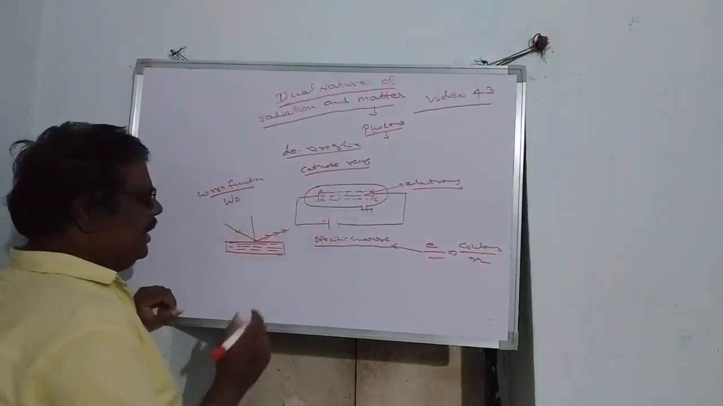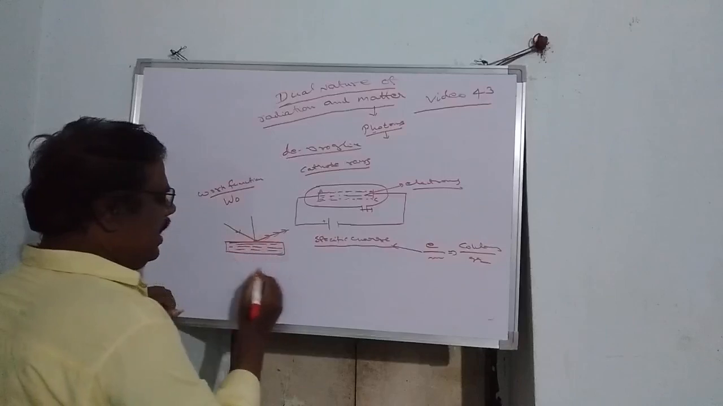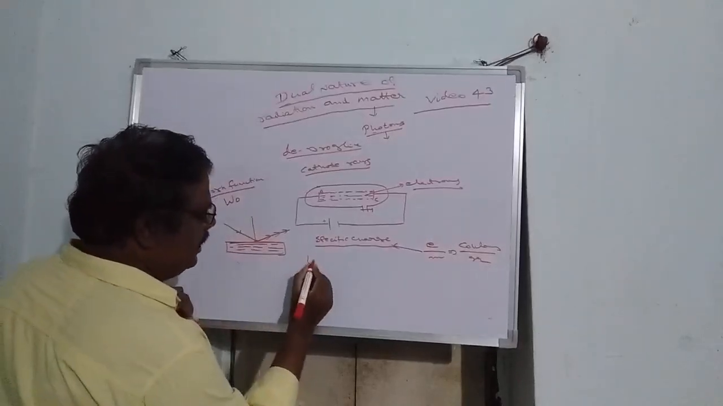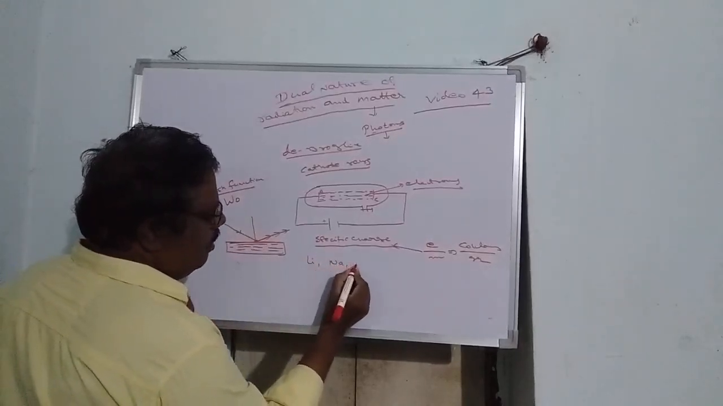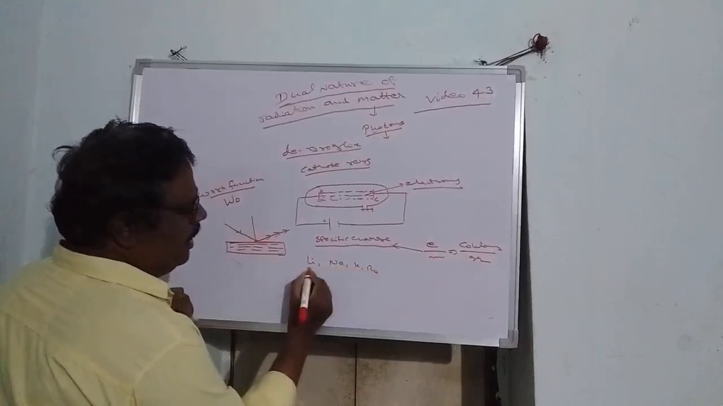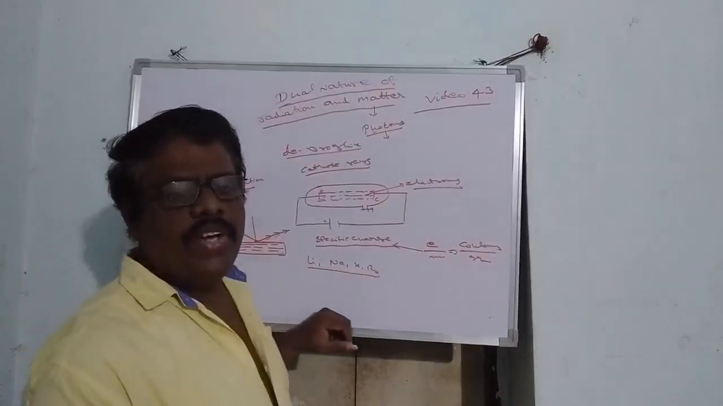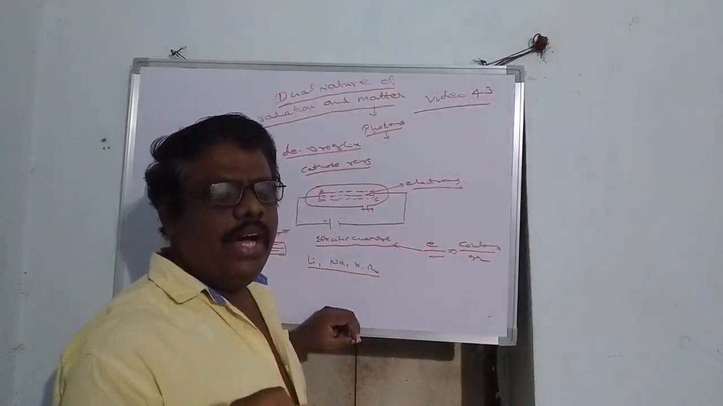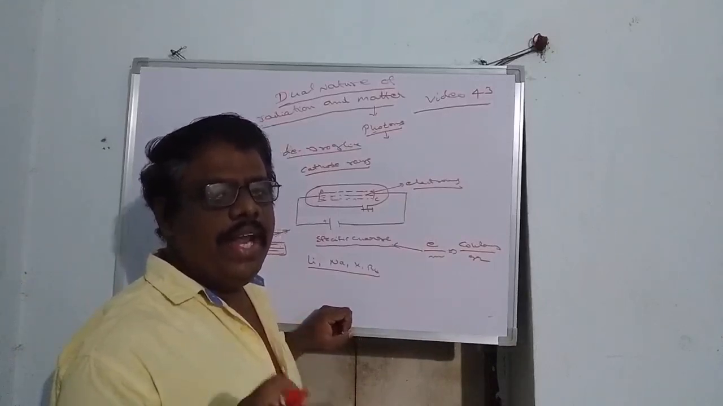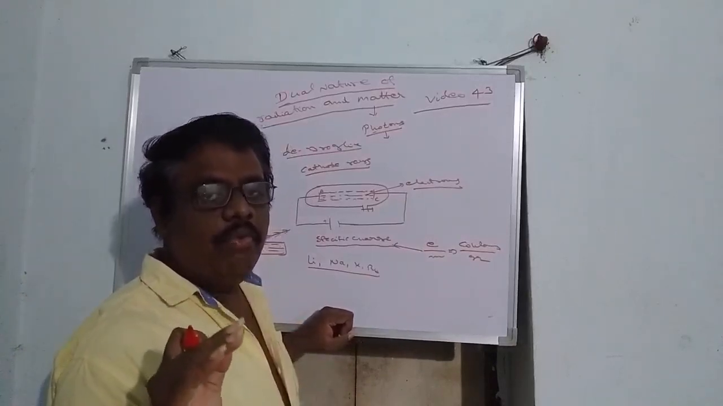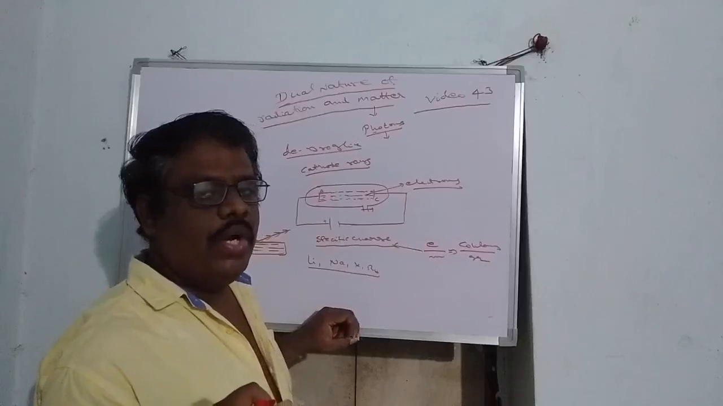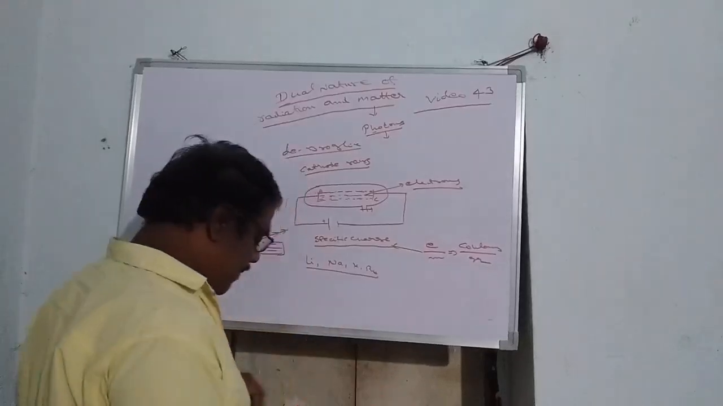So the work function of these alkali metals, lithium, sodium, potassium and rubidium, will be very low. Even ordinary visible light can make them emit electrons, called photoelectrons. That effect is called the photoelectric effect.